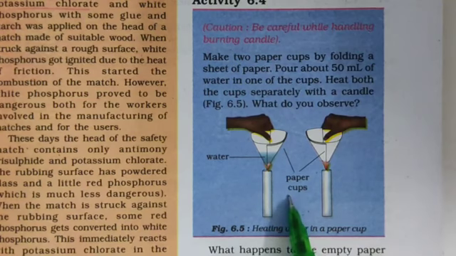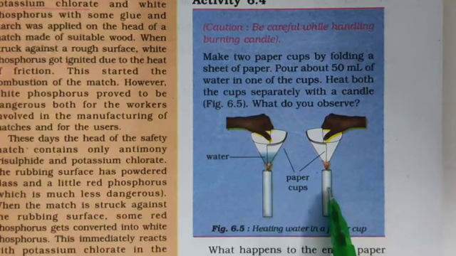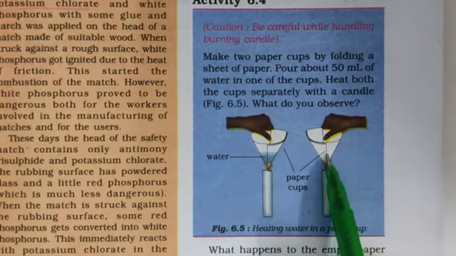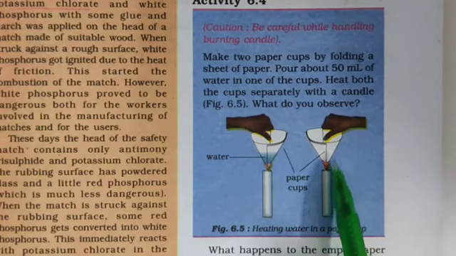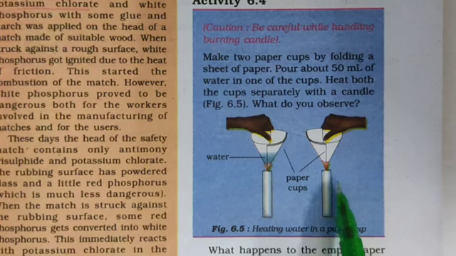So now repeat this activity by keeping the paper cup onto the flame. Now the paper cup is on the flame and there is no water in the paper cup. So when you place this paper cup on the flame, it starts burning. Why?